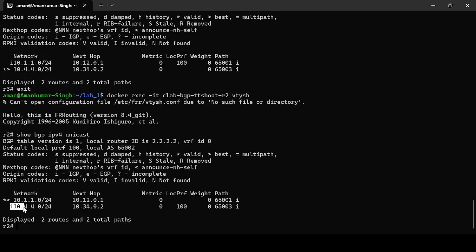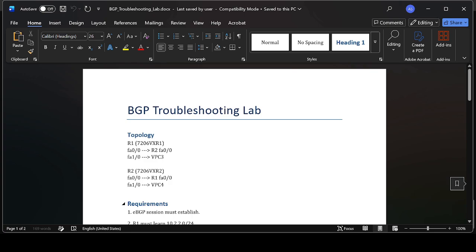One route I'm receiving from iBGP, and another route I'm receiving from eBGP, which is from the other AS. Now, what's the problem then? We don't see any problem with the configuration. We are seeing that the routes are present in BGP. So what's the issue? Let's go over BGP in brief.